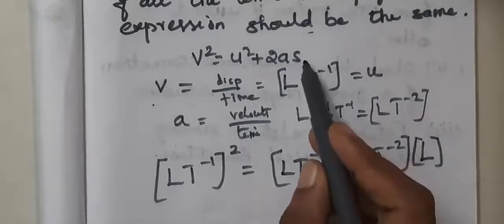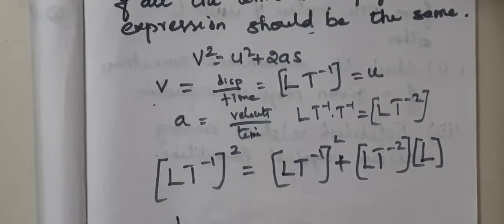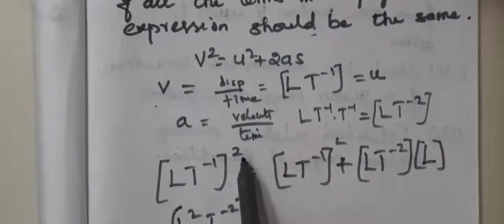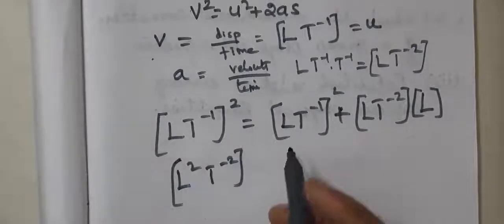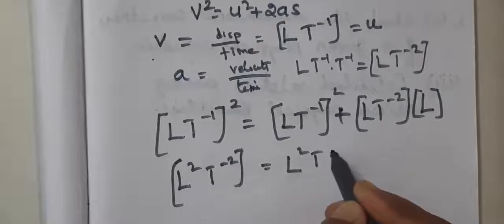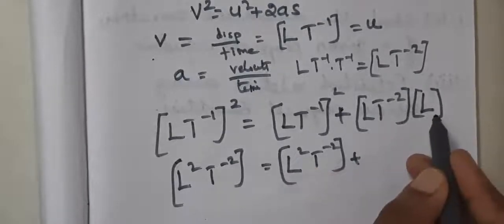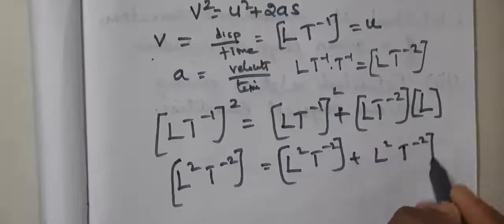L. The dimension of s is L because it is displacement. Now we can simplify: L square T power minus 2. Isn't it? (a^m)^n equals a^(m n). So L square T power minus 2 equals L square T power minus 2 plus L into L, which is L square T power minus 2.